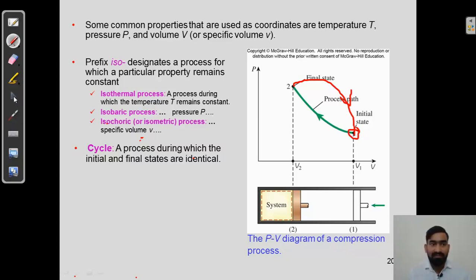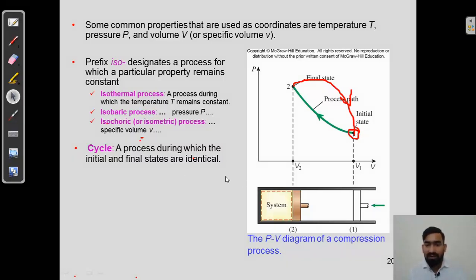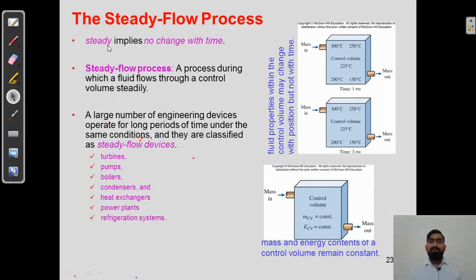So here we have seen what a cycle is so far, and now we will see the path of the cycle. What is the path of the cycle? It is the steady state flow process, the steady flow processes. What is a steady flow process? Steady implies no change with time.